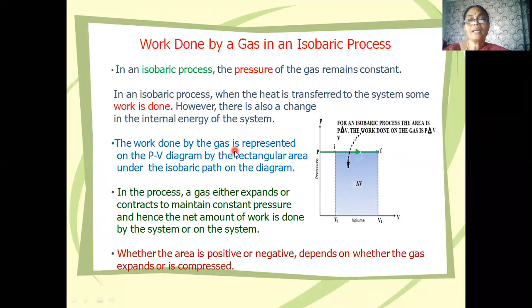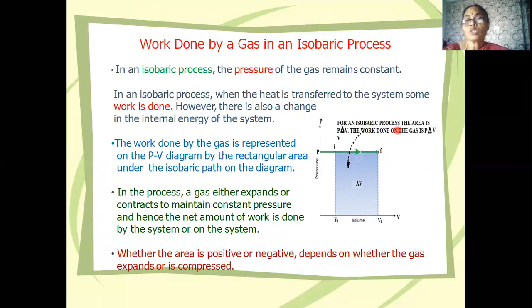The work done by the gas is represented on the PV diagram, where this is pressure P and this is volume V, by the rectangular area under the isobaric path of the diagram. So this rectangular area under the isobaric path gives us the work done in the isobaric process.